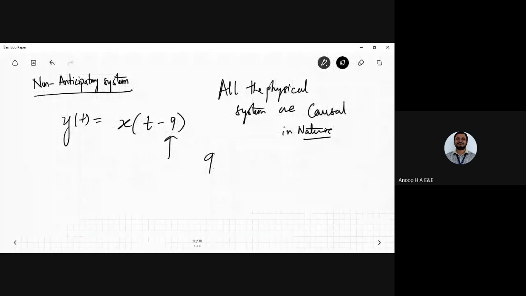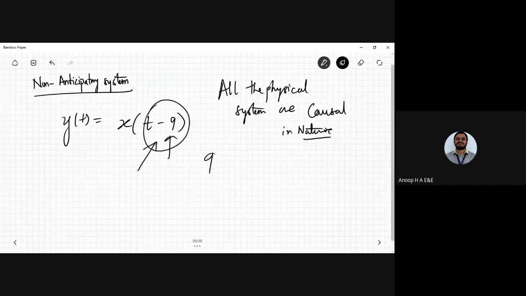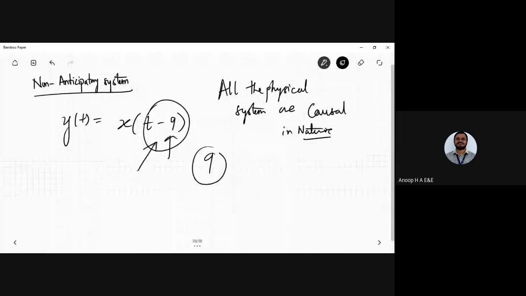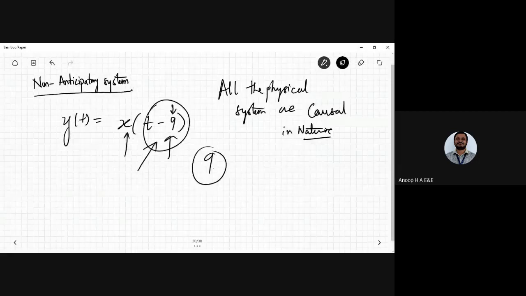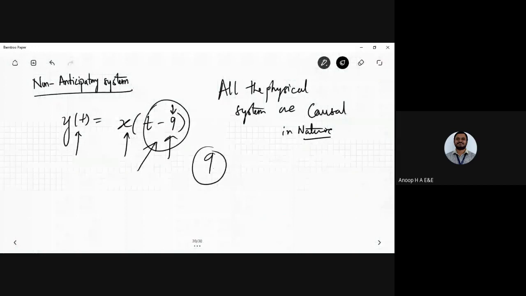So 9 seconds earlier, how do I analyze the system? 9 seconds earlier would be equal to the input there. So whatever present value you are going to give would be the signal 9 seconds earlier. So the present output, that is y of t, is equal to the inputs 9 seconds earlier. The time I'm going to use here is nothing but the second values.